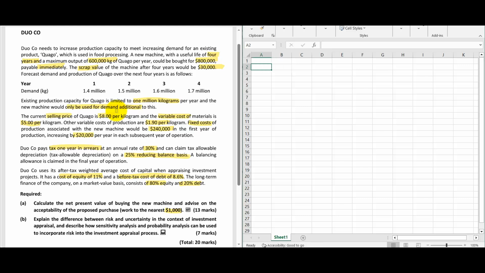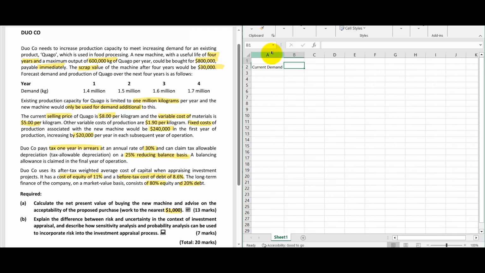So here I'll write the current demand. I'm doing this working for your understanding purpose. Year 1, year 2, year 3, year 4. Year 1 is 1,400, 1.4 million, then 1,500, 1,600, 1,700.